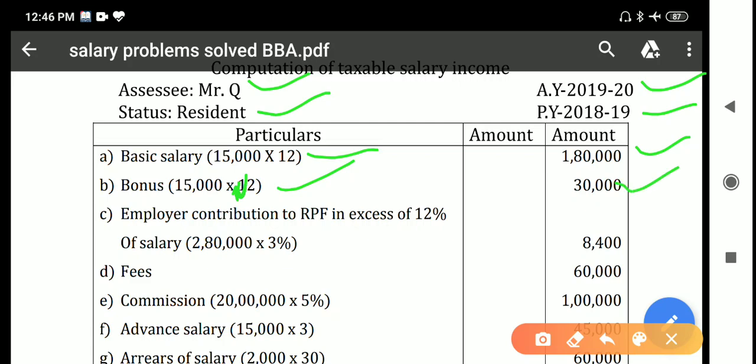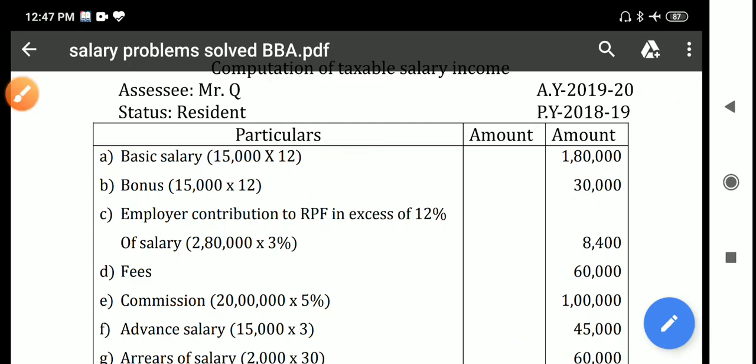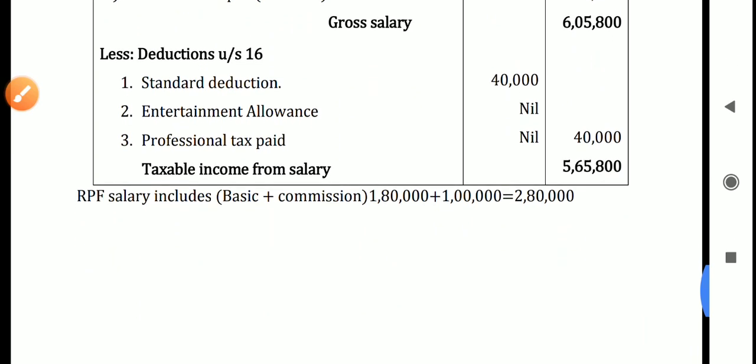And next, employer contribution to RPF in excess of 12% of salary. Employer contribution to the RPF account in excess of 12% only is taxable. So the excess is 3% of 2,80,000. How does this 2,80,000 come? For the calculation of RPF, you should take into consideration basic salary, dearness allowance, dearness pay and commission. In this question, basic salary is 1,80,000, dearness allowance is nil, dearness pay is also nil, and commission is 1 lakh.